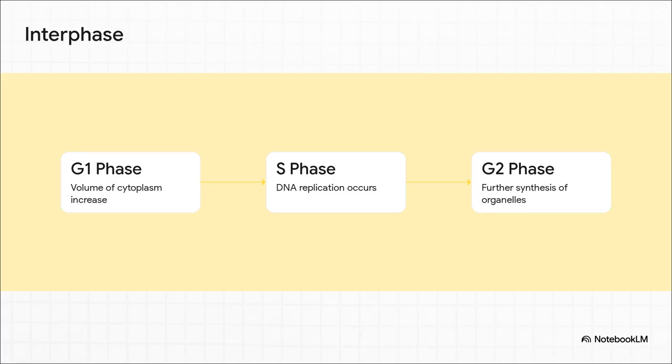Next up is the S phase, which stands for synthesis. This is arguably the most critical step, because the cell is carefully replicating its entire DNA blueprint, forming two identical sister chromatids attached at a centromere. Finally, it enters the G2 phase, or second gap. Here, it's making final preps. Mitochondria replicate to boost energy, the centrosome duplicates, and microtubules form so they can develop into the spindle fibers that are going to be absolutely necessary to pull everything apart later.